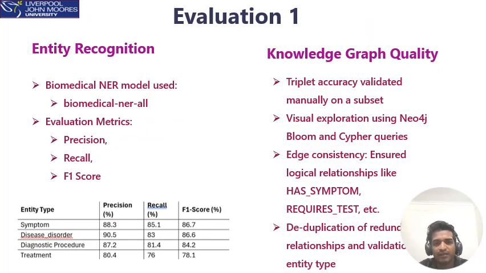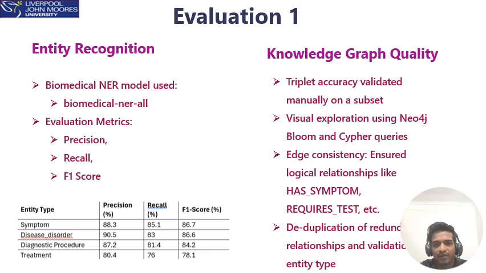In this slide, we will be focusing on the evaluation of the entity recognition module in our system, which plays a foundational role in constructing the knowledge graph and enabling meaningful downstream reasoning. We use the biomedical NER model, a transformer-based pipeline trained on a variety of medical corpus data to identify key medical entities such as symptoms, diseases, procedures, and treatments from the question answering dataset.